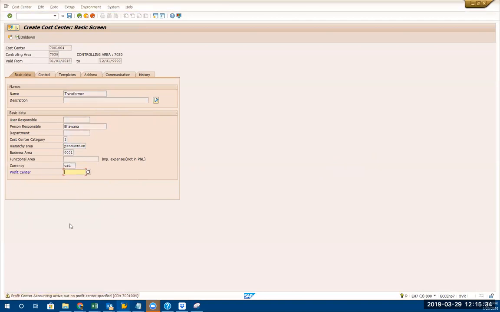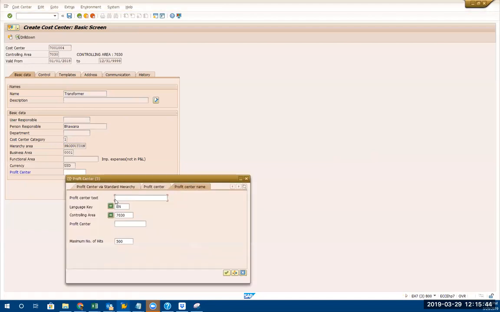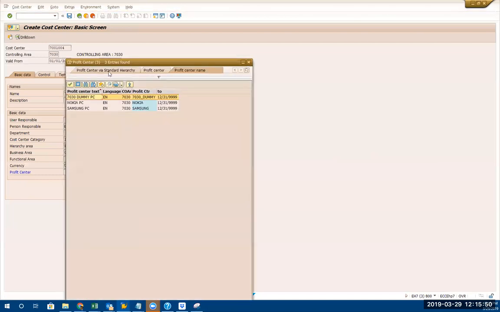Now, every time you create a cost center, it has to pass into a profit center. That is a mapping between cost center and profit center. Every time you create a cost object, you have to have a profit center. But you can assign more than one cost center to one profit center. Okay. So I'm assigning something like note here.